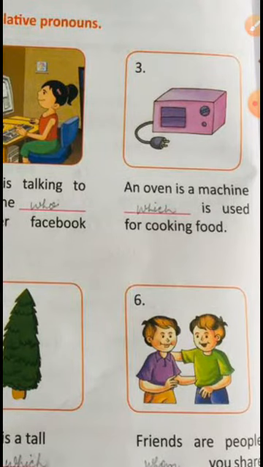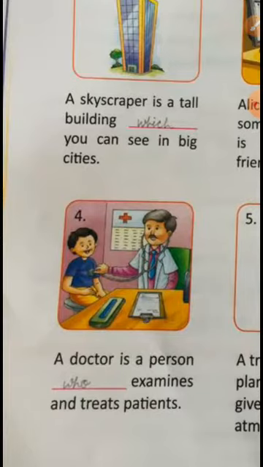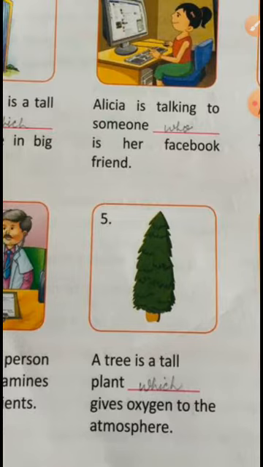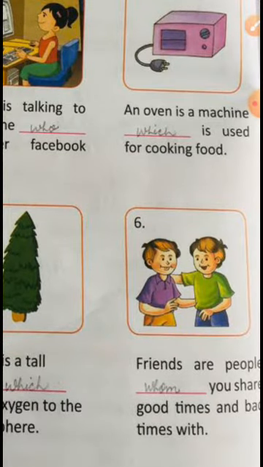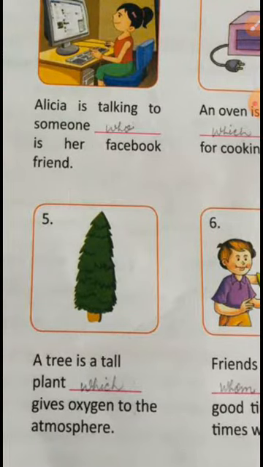Next one is, an oven is a machine which is used for cooking food. Then a doctor is a person who examines and treats patients. Next, a tree is a tall plant which gives oxygen to the atmosphere. Next, friends are people whom you share good times and bad times with. So for lifeless objects we need which. Sometimes that also, and who and whom we use for animals and people.